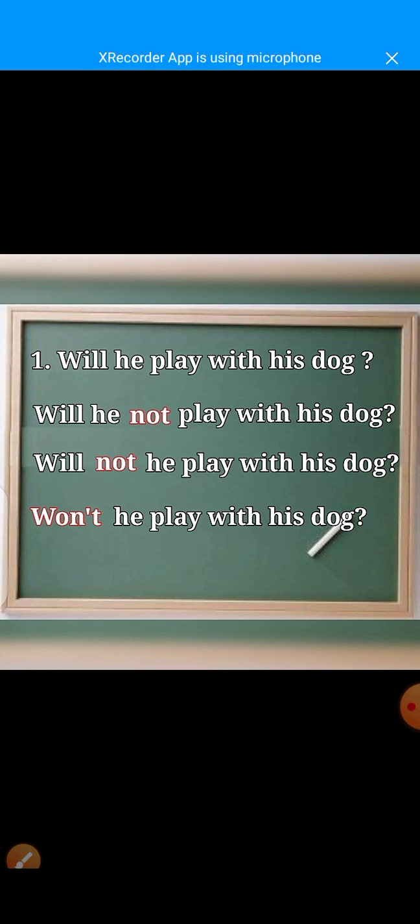Will he play with his dog? Will he not play with his dog? Negative questions. Dear students, we are studying negative questions. Will he not play with his dog? Will not he play with his dog? Won't he play with his dog?